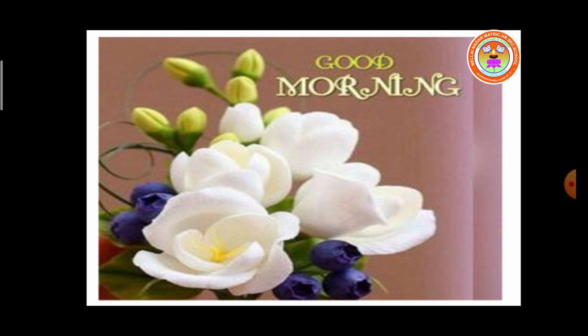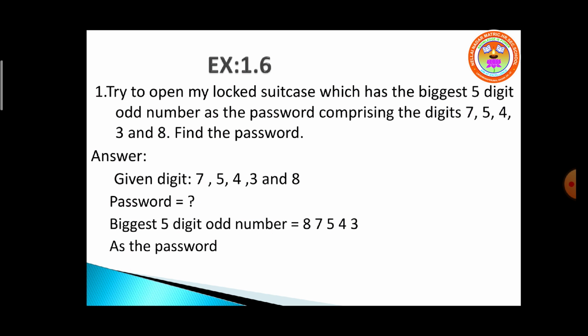Chapter 1, Numbers, Continuation, Exercise 1.6. Okay. See the first problem, children. Along with me read. Try to open my locked suitcase which has the biggest 5-digit odd number as a password, comprising the digits 7, 5, 4, 3 and 8. Find the password of my suitcase. How to do this, children?